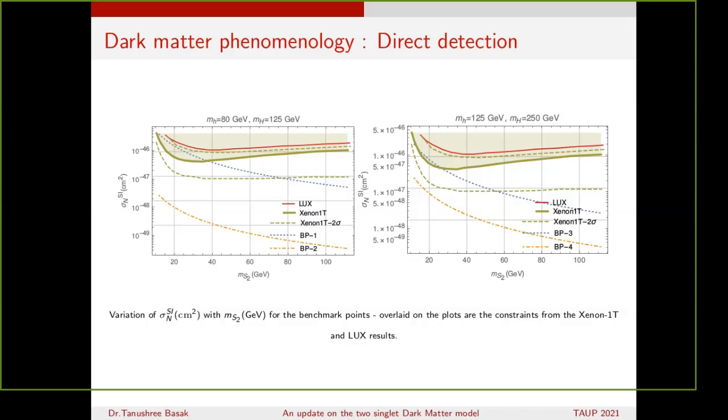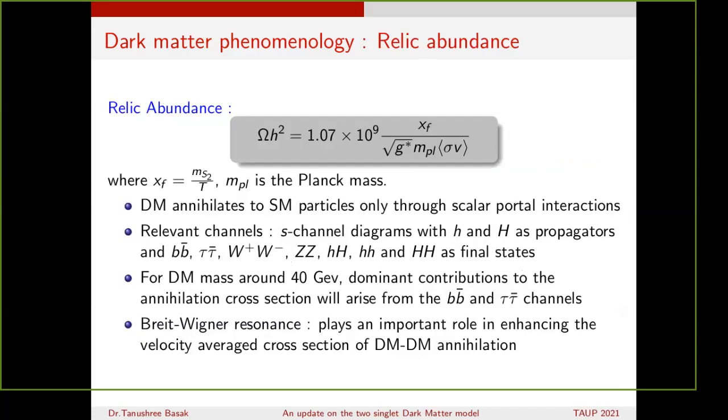So we can comment that this model is consistent with the direct detection of dark matter. Now, focusing on the relic abundance part. The relic abundance formula is well known and given here in this particular model. The dark matter annihilates to the standard model particles only through the scalar portal or the Higgs portal interactions.